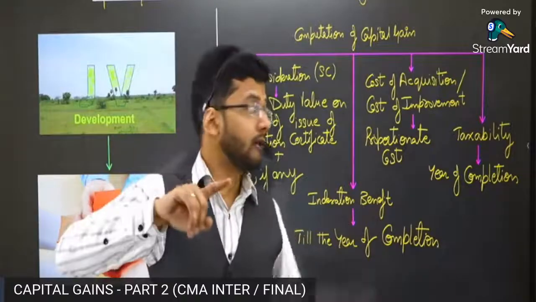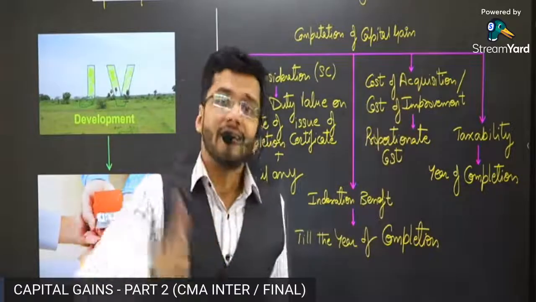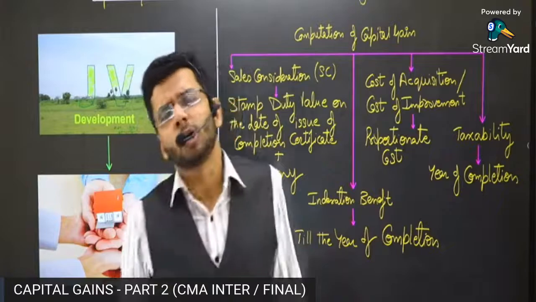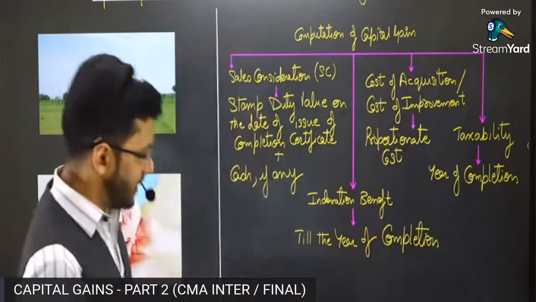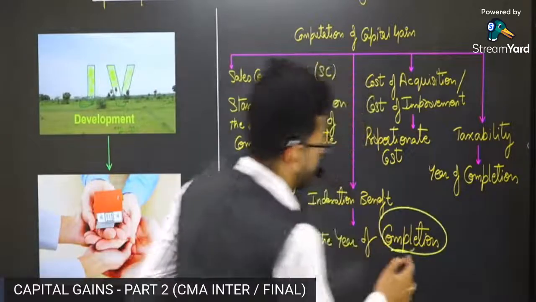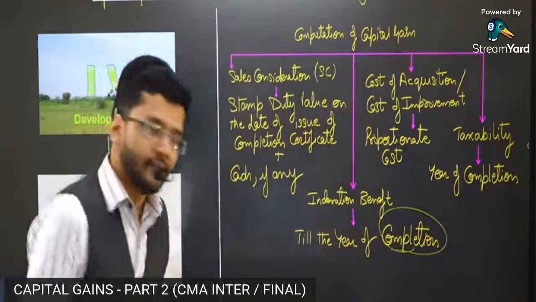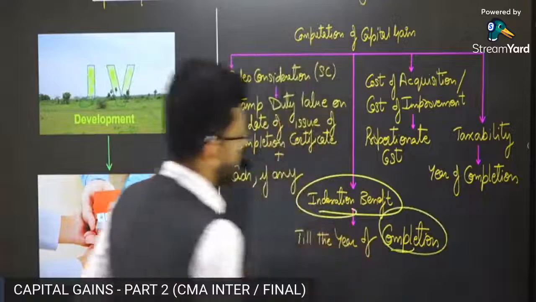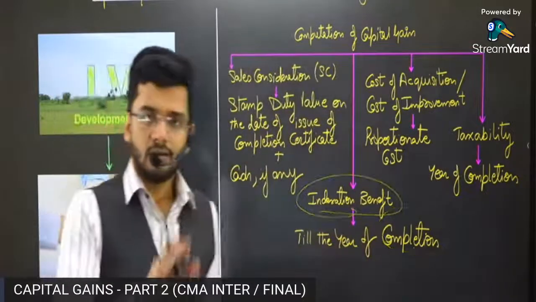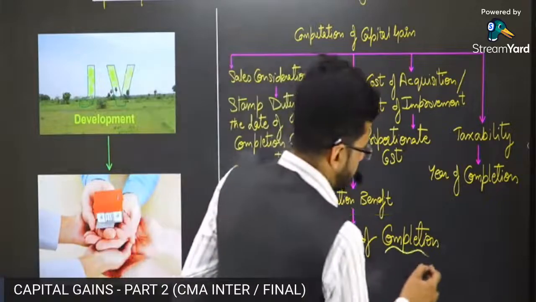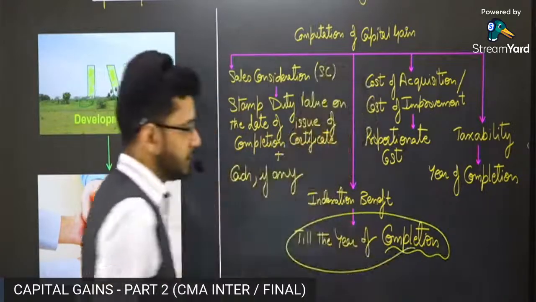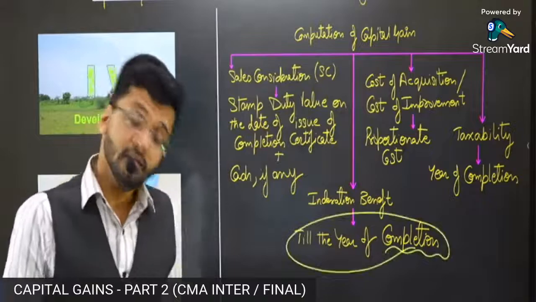But in the joint development agreement, it was very well written that the property will definitely be transferred to the broker. So the completion will be the relevant criteria in this case and not the actual transfer. Till the time the property is completed, indexation benefit will be given in the computation.